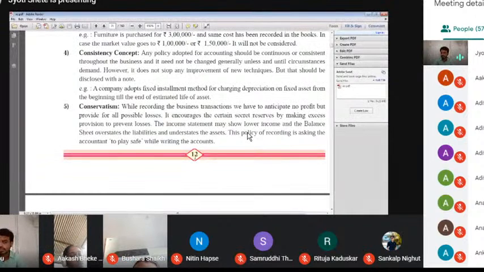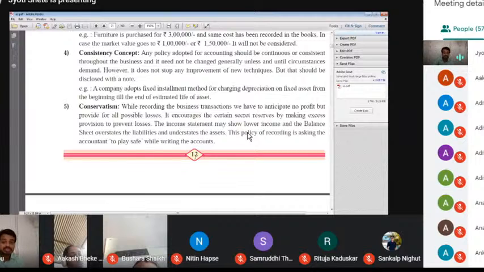There are too many differences. Fixed installment method means we charge depreciation on the total cost. What is meant by total cost? When I purchase any asset, that time I pay some cost. That's what you call total cost.